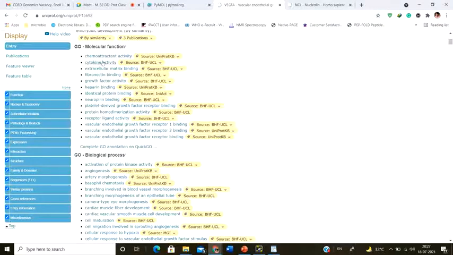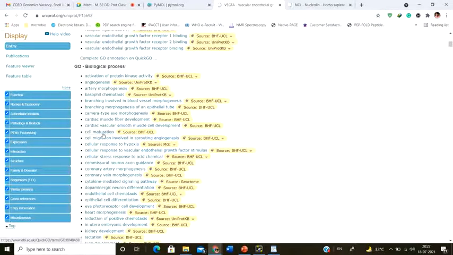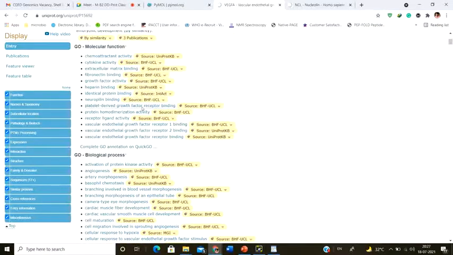Similarly, it can bind to growth factor, but what is it doing by binding to it? It helps in angiogenesis, it helps in artery morphogenesis, it helps in cell maturation, and these are the sources of this. It's not like everything is updated simply by the word. Since I am telling it, update it. No, you have to provide the source, and these are the sources.